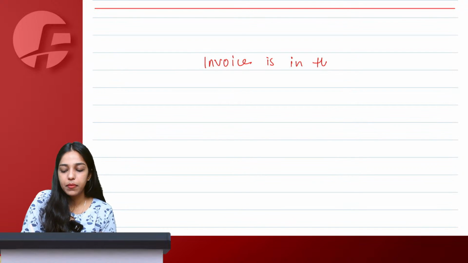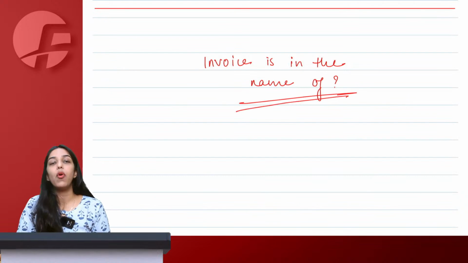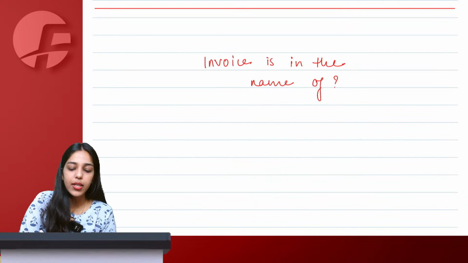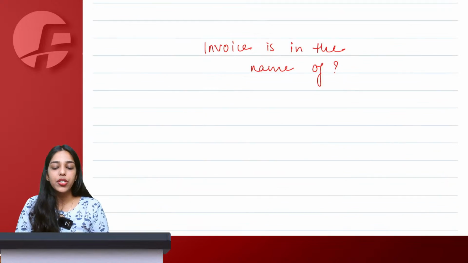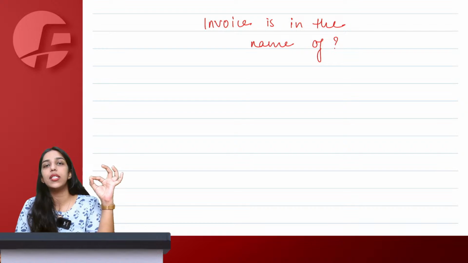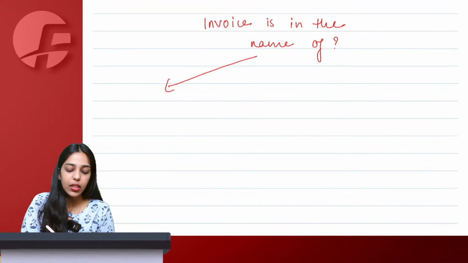So the simple trick here is, the one question that you always have to ask yourself is, invoice is in the name of. Invoice is in the name of. What question you are going to ask whenever you see a principal agent relationship? Invoice is in the name of. If the answer comes principal,